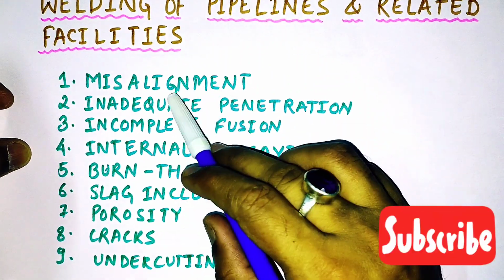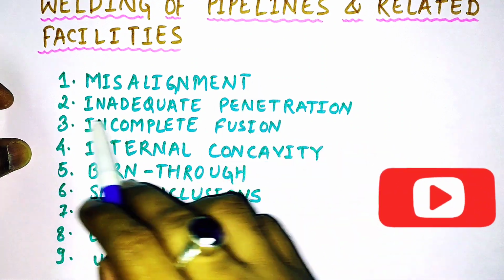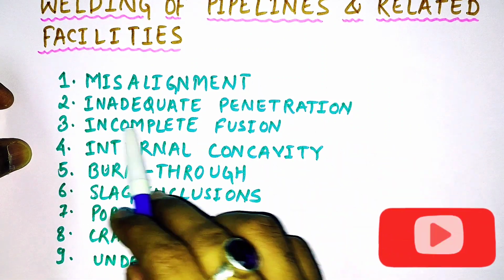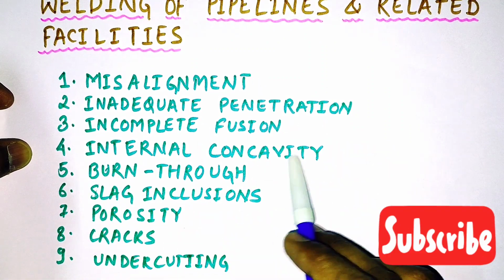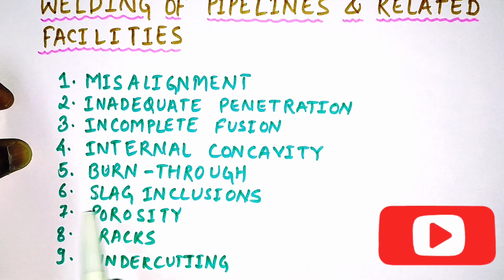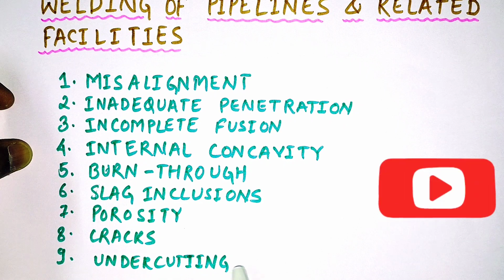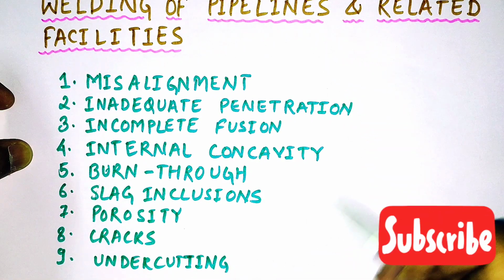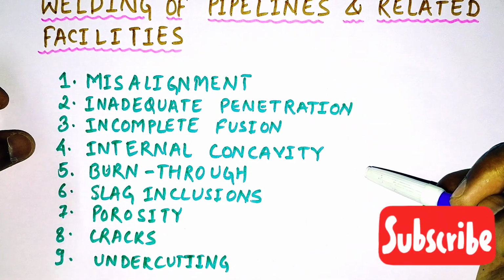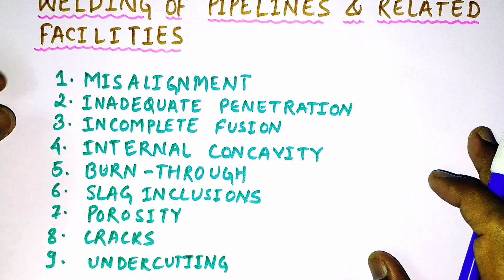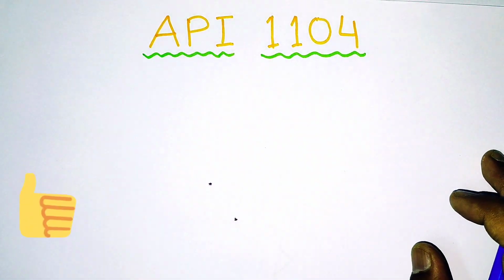parameters or defects. Number one is misalignment, second is inadequate penetration, then incomplete fusion, then internal concavity, then the fifth one is burn through, sixth is slag inclusions, seventh porosity, then cracks, and the ninth one is undercutting. So we'll learn about the acceptance criteria of these defects within today's video. So let's start the topic.